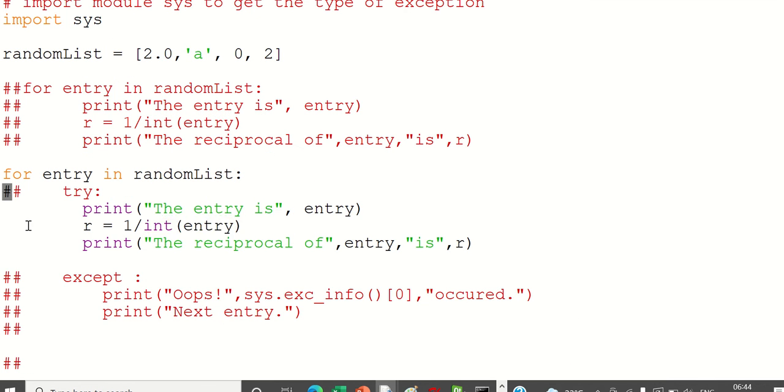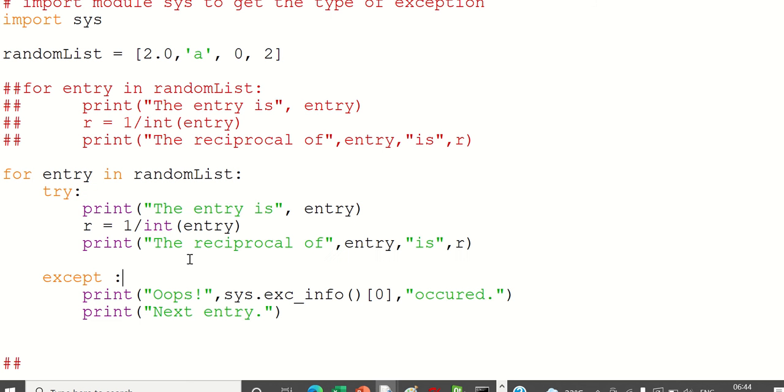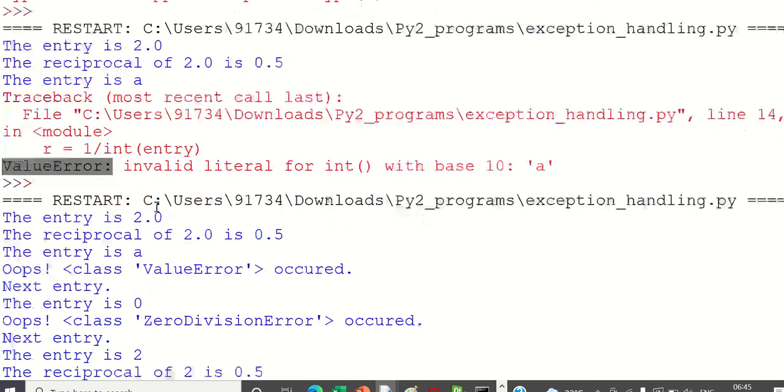Now, the same thing, if we use it with the exception handling, your output is controlled. You can see for all the cases it is telling class value error occurred. Okay, what exception? Next entry. So it can help you to check what is the mistake, and maybe what is the possible solution for that. Okay, so this is how you can solve these kinds of problems.